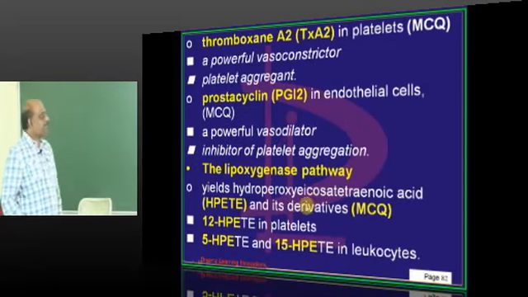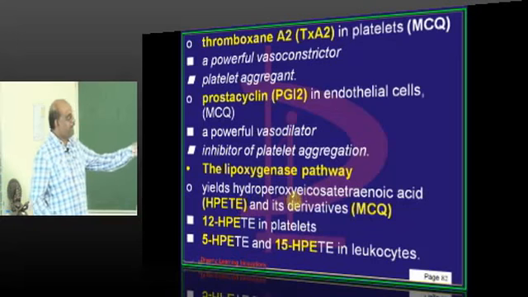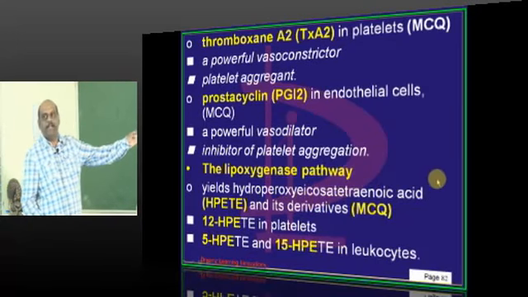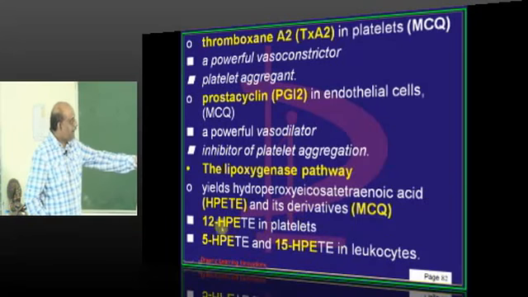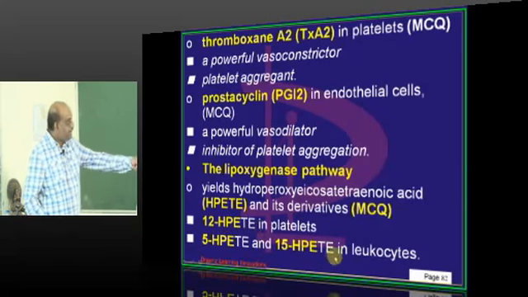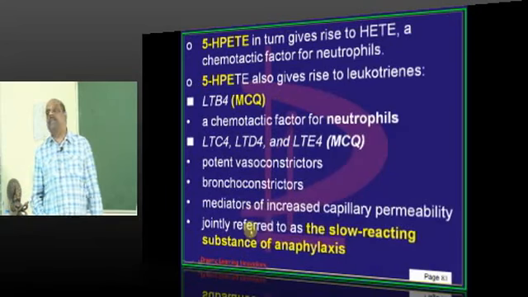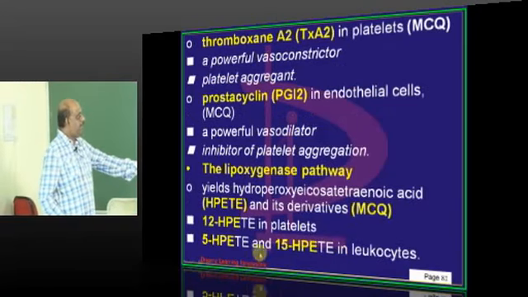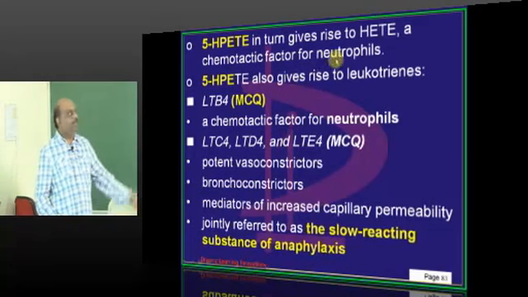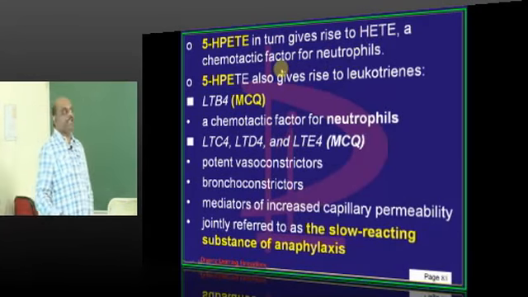Now doctor, the lipoxygenase pathway. The first precursor which is released from that is called HPETE, hydroperoxyeicosatetraenoic acid. From that, what is released? If it is a platelet, 12-HPETE is released, whereas if it is a leukocyte, 15-HPETE and 5-HPETE are the ones which are basically released. Then this 5-HPETE which is released from the leukocytes, in turn will give rise to HETE. What is the main purpose of HETE, doctor?